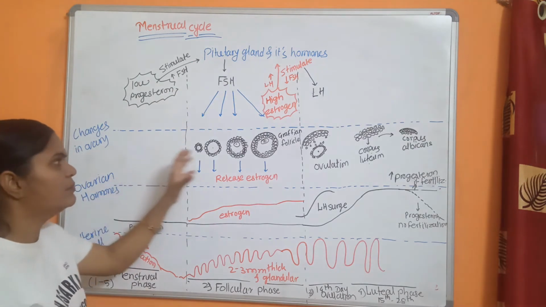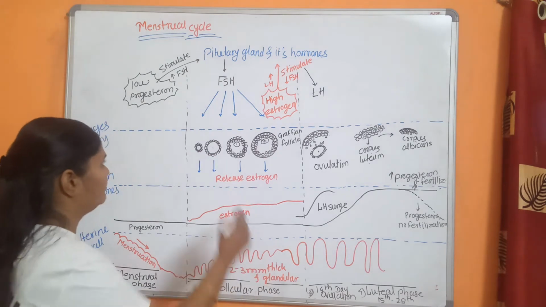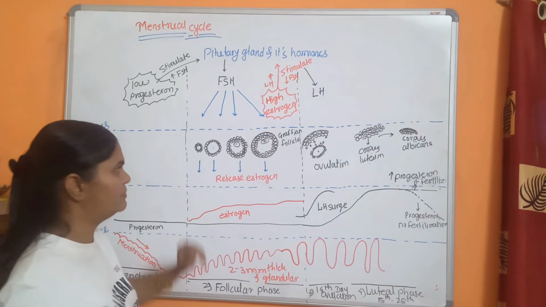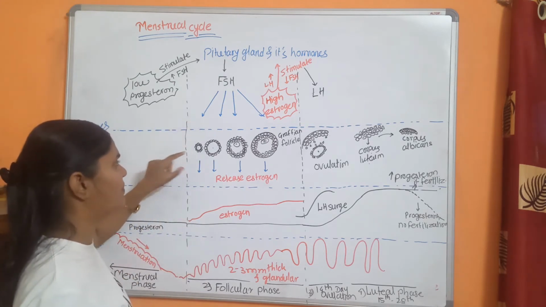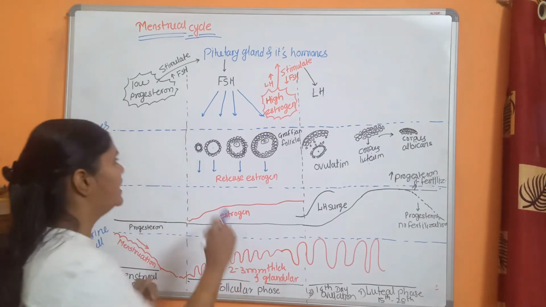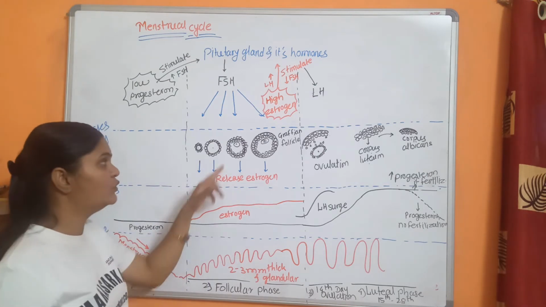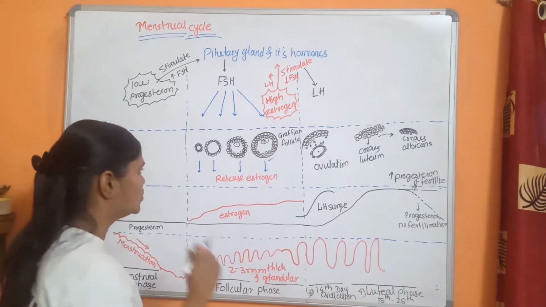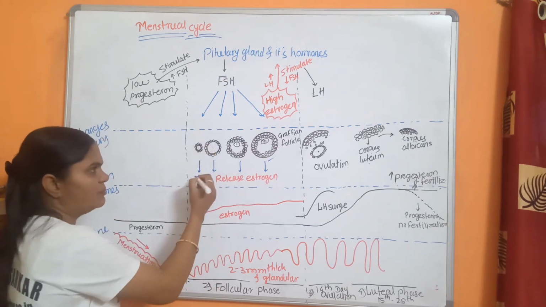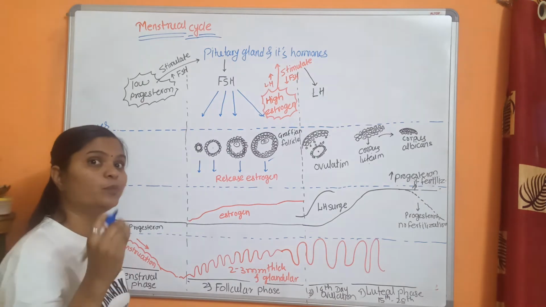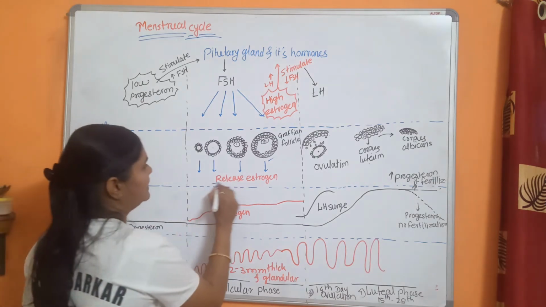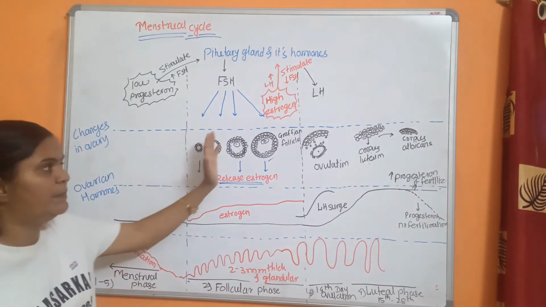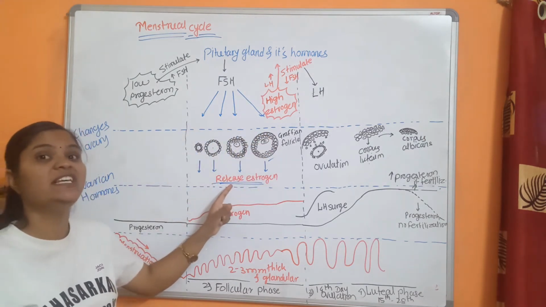In the ovary, a number of follicles are present, and from these follicles, one follicle every month starts to develop. So because of this FSH, one primary follicle starts to develop into a secondary follicle, secondary into tertiary follicle, tertiary into Graafian follicle. And these follicles start to produce one hormone, and that is called estrogen. The developing follicle starts to produce estrogen.